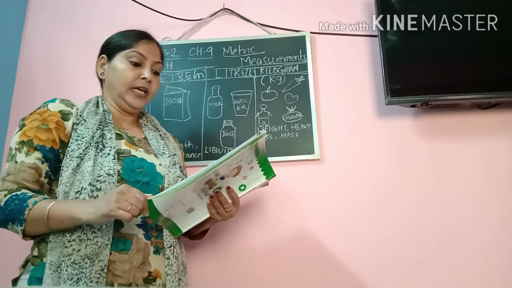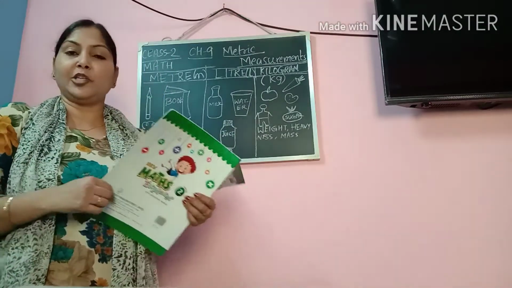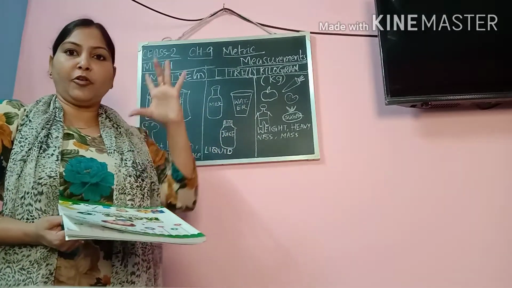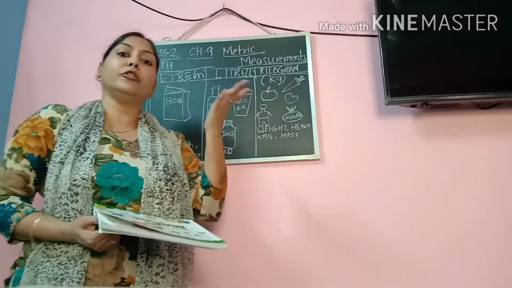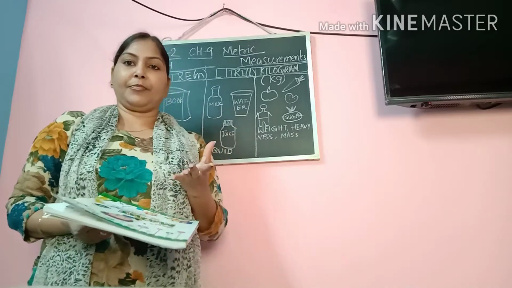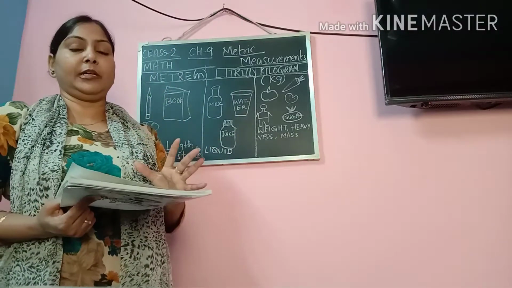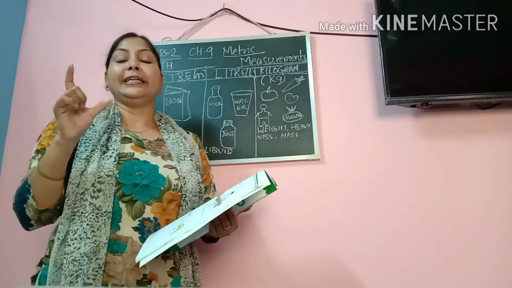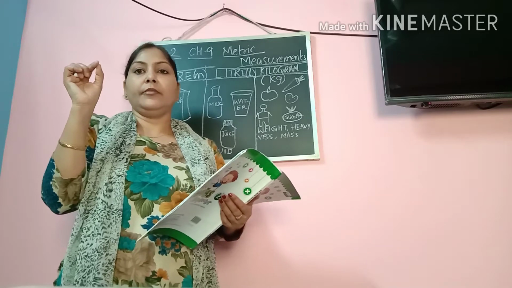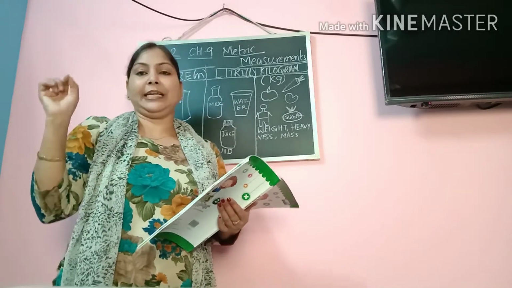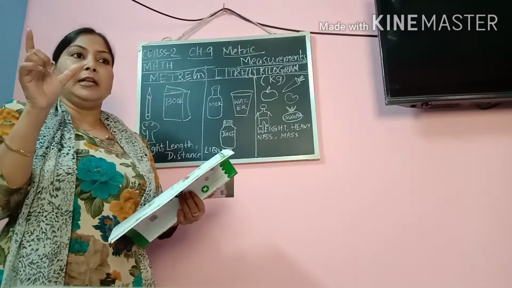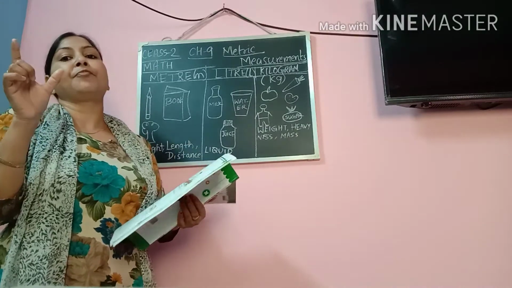How to measure the length? Now for measuring the length, suppose I ask you to measure the length of your book, your notebook, your pencil box, your pencil, what would you use? Easily you can use your scale. You can use your scale to measure it. A small scale can measure till 15 centimeter. 15 centimeter is the maximum limit to measure any object.